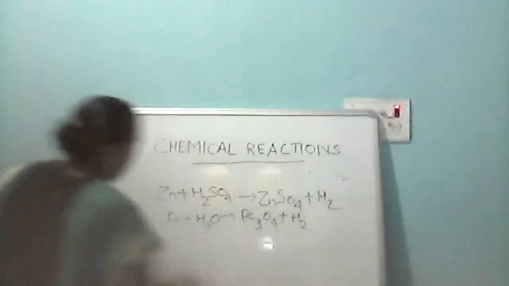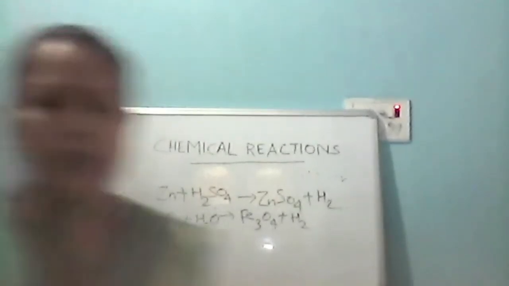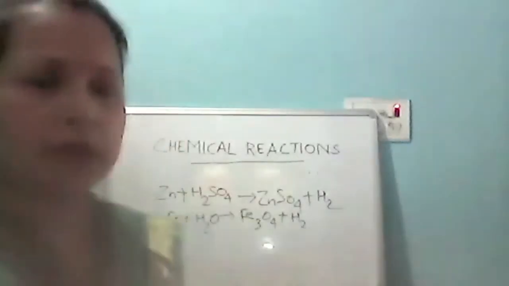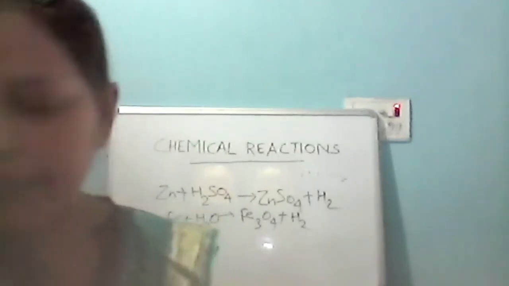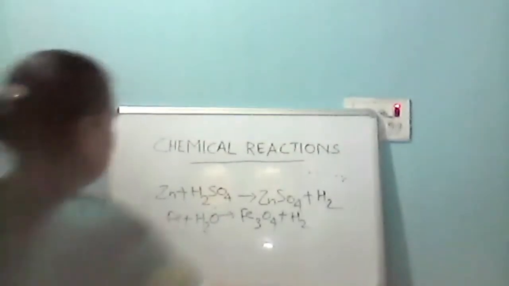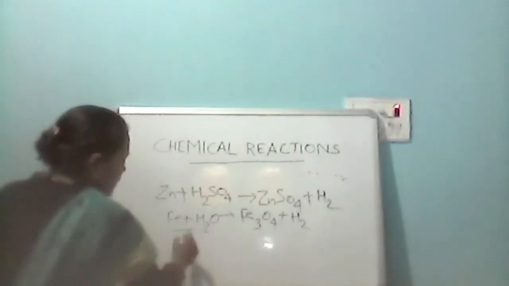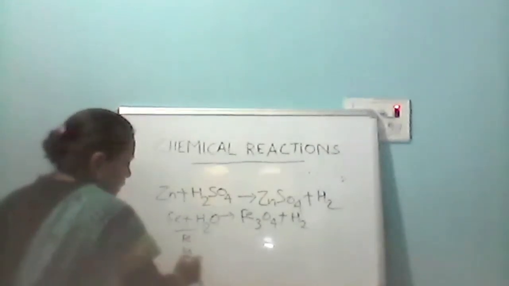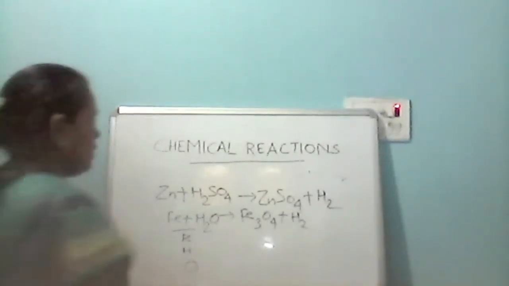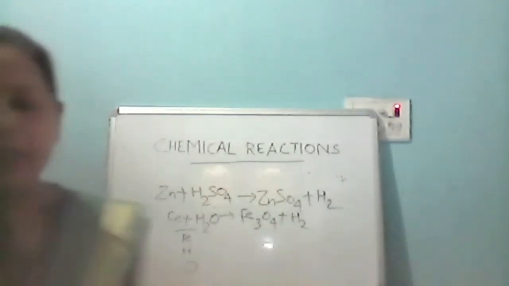How are you going to find out whether it is a balanced chemical equation or not? कैसे इसको find out करेंगे? For that we are going to make a box. Okay, एक box बनाएंगे जिसमें कि अलग अलग हम लोग लिख लेंगे, iron, hydrogen and oxygen. Here we are writing, from this side, what is the number of iron present, what is the number of hydrogen we will count, and what will be the number of oxygen that we will count. Similarly, on this side also we will count. If on both sides it is equal, it means it is a balanced chemical equation. Otherwise, it is an unbalanced one.